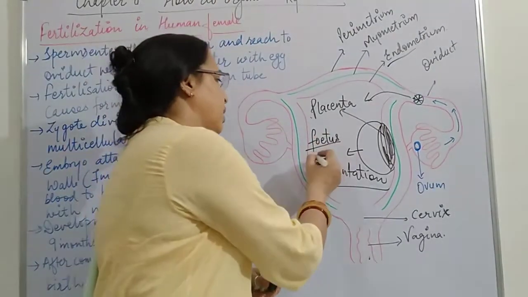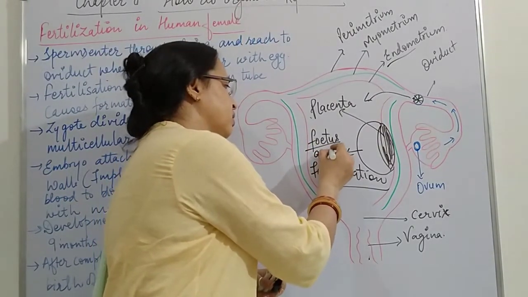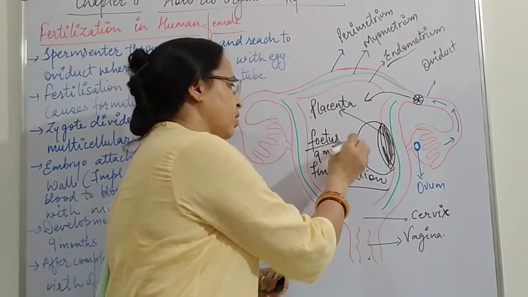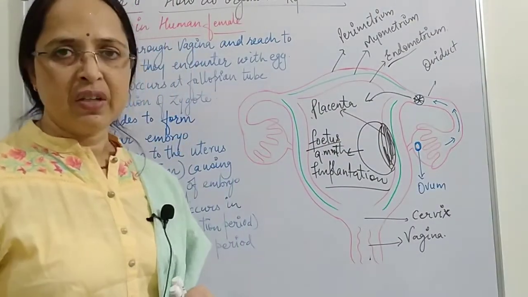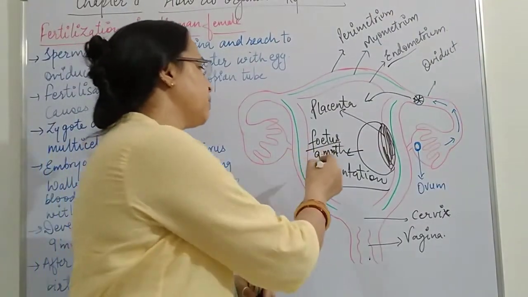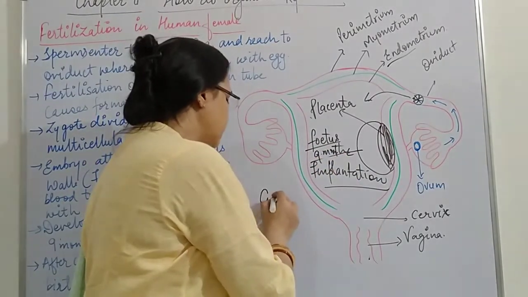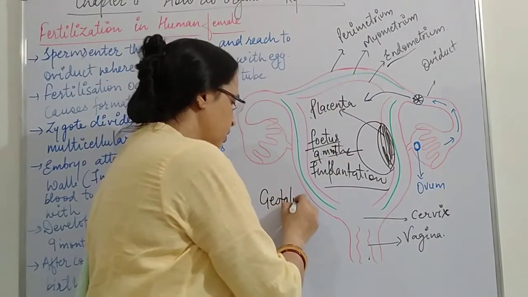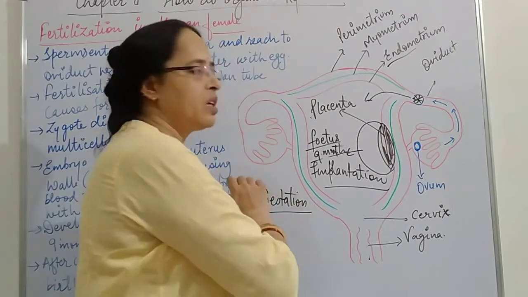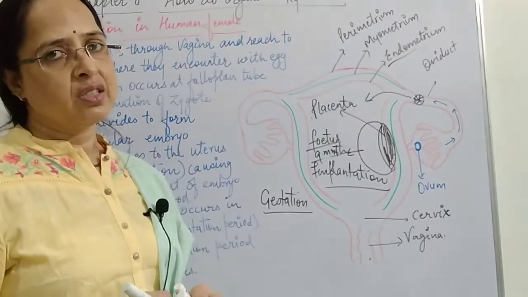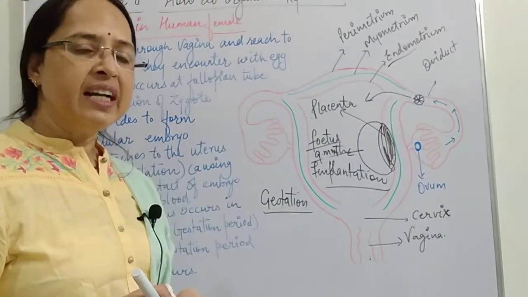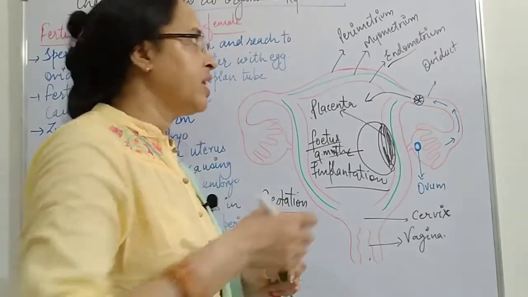The fetus takes 9 months to develop. That means the time period for development of the fetus is 9 months, and this 9-month period is called the gestation period. When the gestation period is completed, and the development of the fetus is completed, a hormone is released.